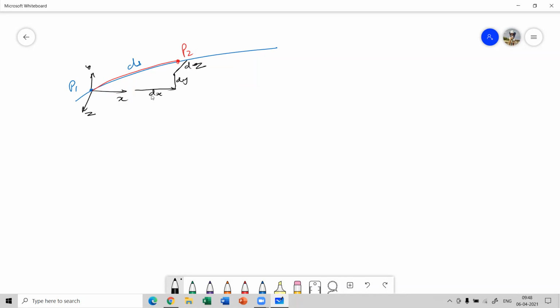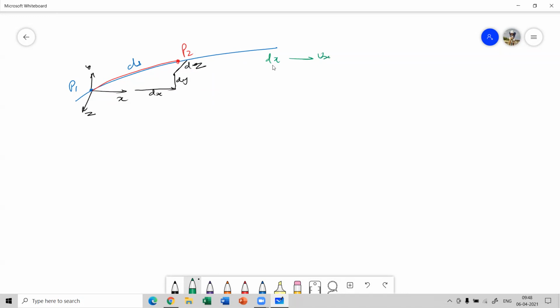Let's say the particle moved in such a way that the displacement in the x direction is dx, the displacement in the y direction is dy, and the displacement in the z direction is dz. Now, that means the velocity component when the fluid moves a distance dx, let's say the velocity is Vx.